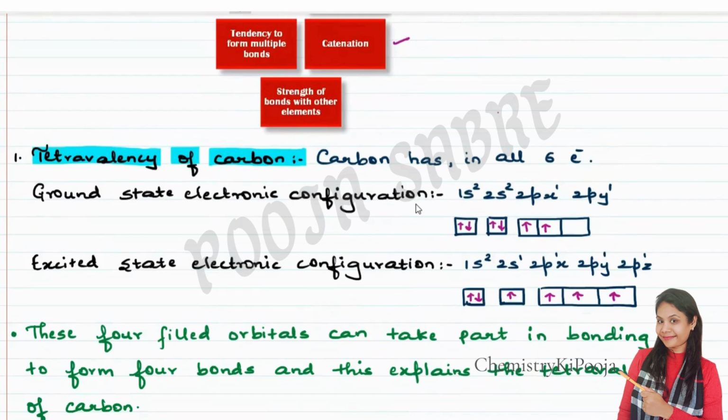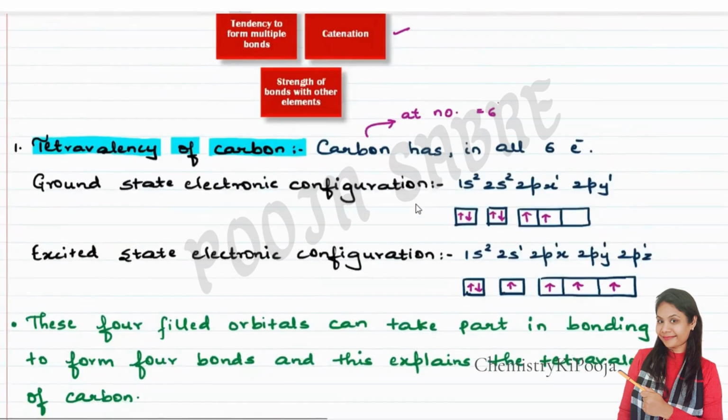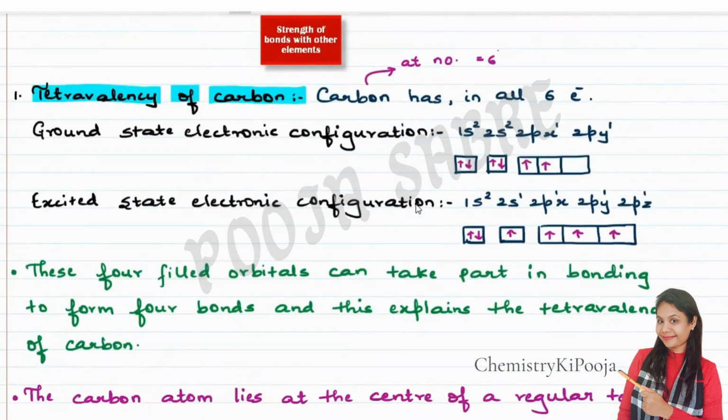Carbon has 6 electrons in total. The atomic number of carbon is 6, so there will be in all 6 electrons. If I need to write the electronic configuration, I write 1s2, 2s2, 2px1, 2py1. I have written it on the basis of the Aufbau principle. In my previous lecture, in the other course, I have explained the Aufbau principle and how to use it.